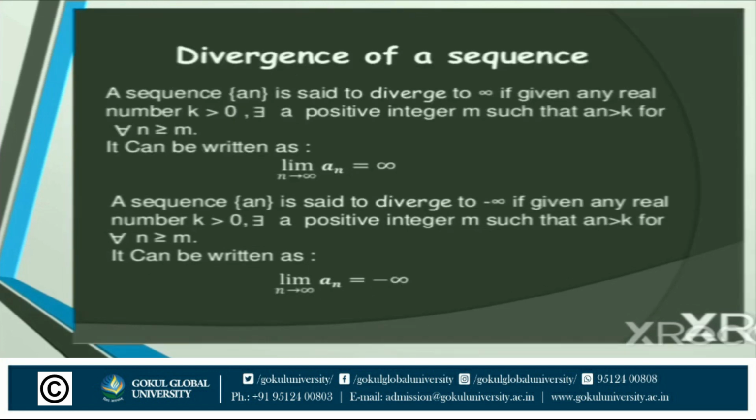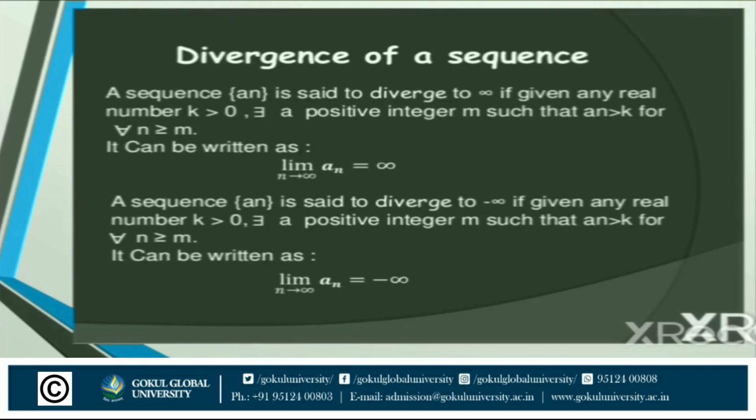Next, what is a divergent sequence? We have seen the convergent sequence and the definition of a sequence. Now we will discuss the divergent sequence. A sequence an is said to diverge to infinity if, given any real number k greater than 0, there exists a positive integer m such that an is greater than k for all n greater than or equal to m. It can be written as the limit as n tends to infinity of an is equal to infinity.